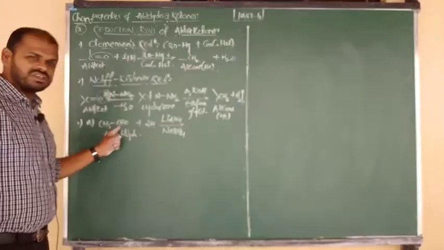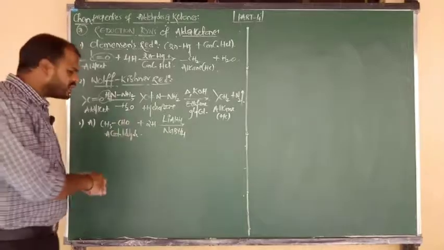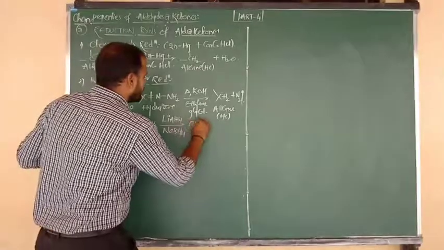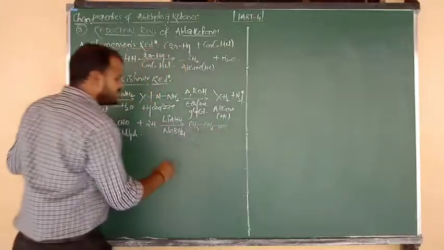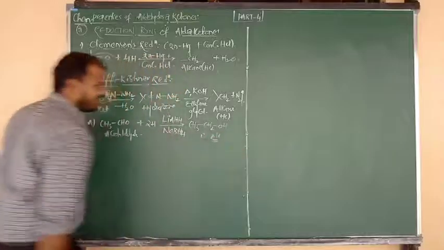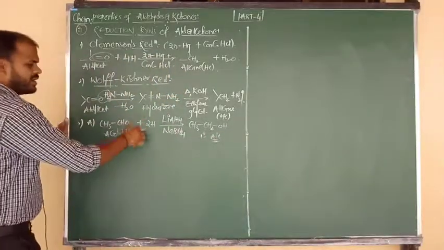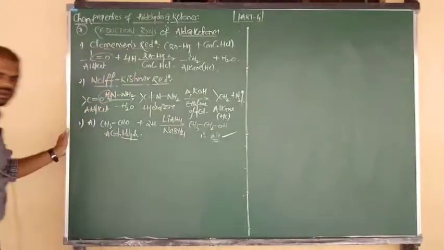H given to CH, it becomes CH2. Again H goes to O, it becomes OH. So what may be the product? CH3 bonded to CH2, CH2 bonded to OH. You are getting ethyl alcohol, nothing but what, beta? Primary alcohol. So aldehydes upon reduction with LAH or NaBH4 give the product called primary alcohol.